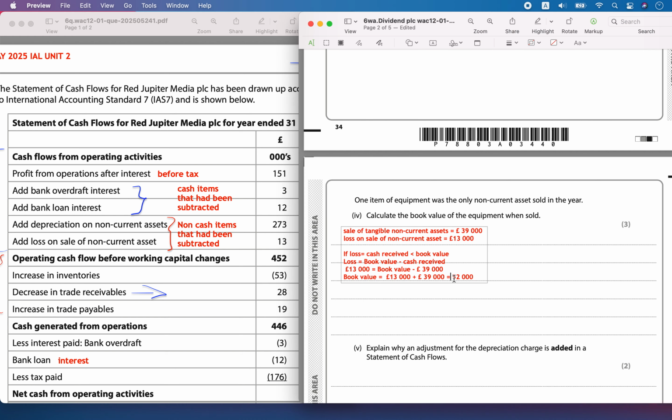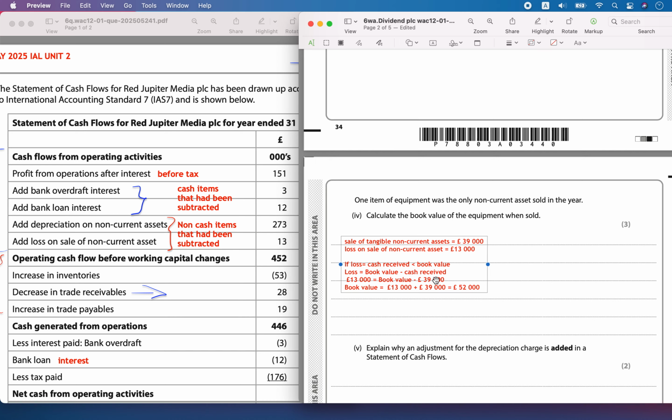You should also know, what if there was a profit stated here, a profit on disposal.